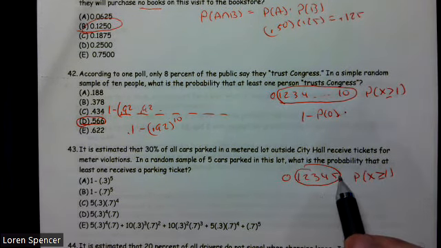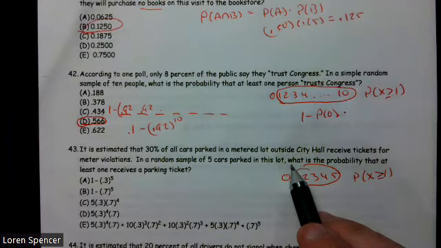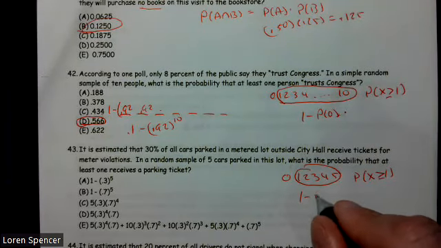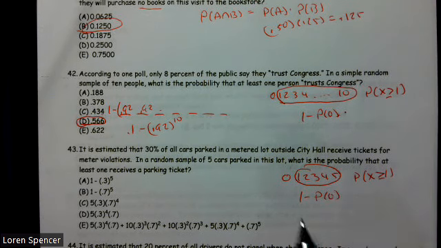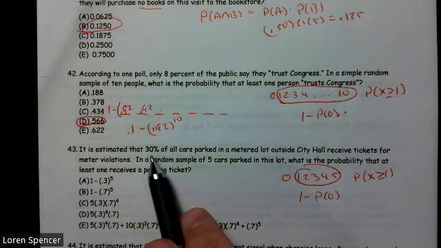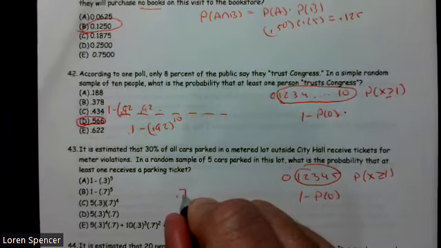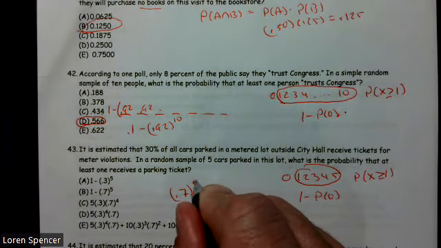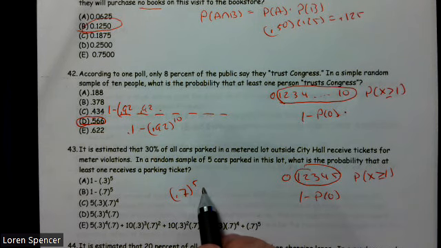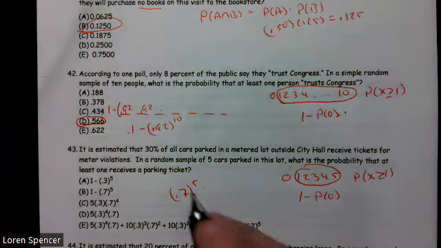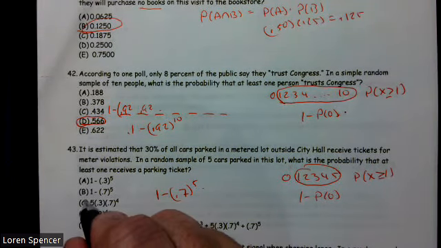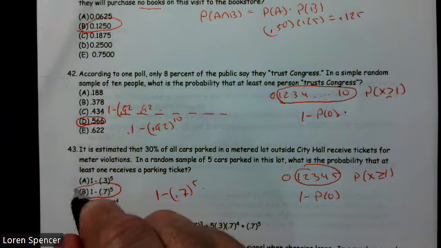Again, that's very difficult to compute, but we can do 1 minus the probability that no one gets a ticket. Well, what's the probability you don't get a ticket? 0.7. So really it's 0.7 to the 5th power, and that'd be the probability that no one gets a ticket. But we didn't want that. We wanted at least one, so we go 1 minus that. So 1 minus 0.7 to the 5th power is B.